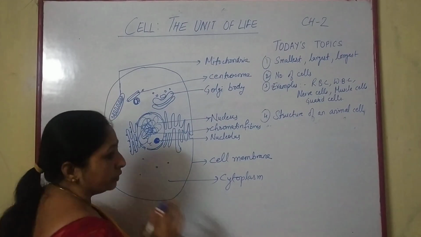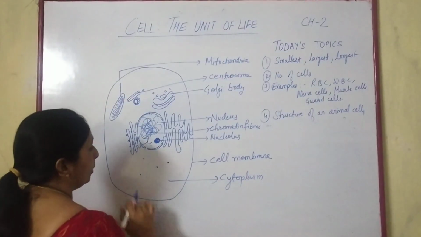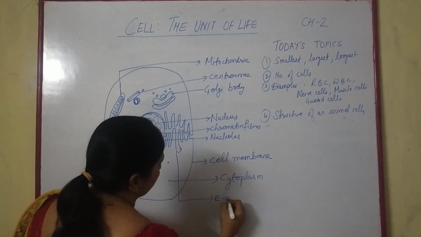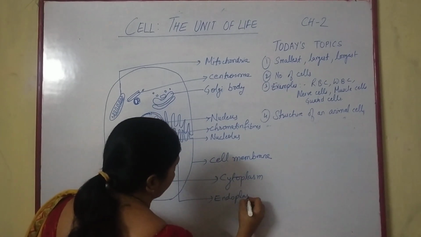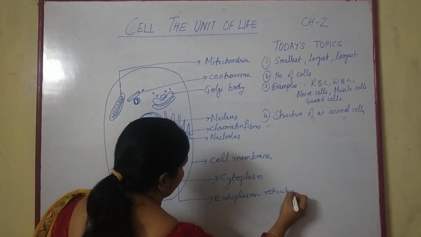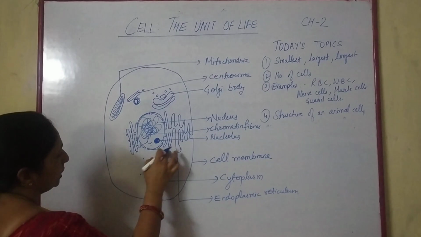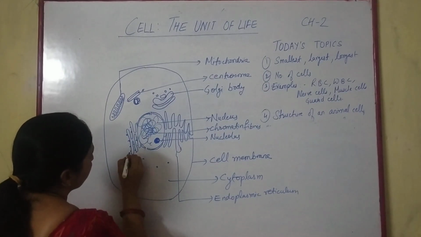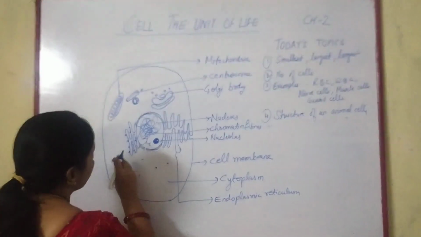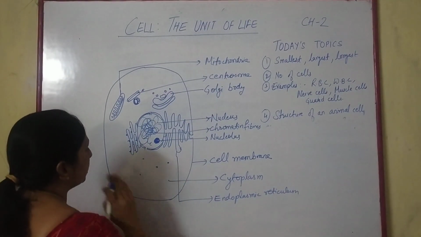This supportive network is termed the endoplasmic reticulum. If it has small granules on the structure, these granules are the ribosomes.